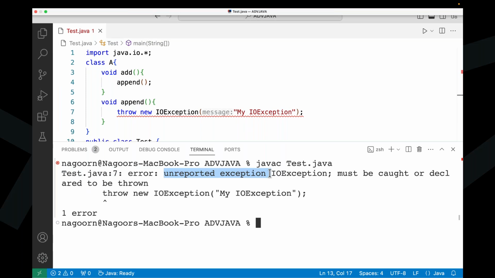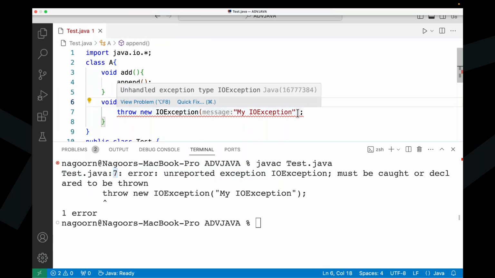Like this, we are getting some notice there. The compiler is giving that notice anyway. Forget about this statement here, but where we are getting an exception, that is important. The seventh line. My intention is that I don't want to handle this exception in this location. I want to bypass this exception to the caller of the append method. I don't want to handle that exception here, I just want to bypass it to the caller of the append method.